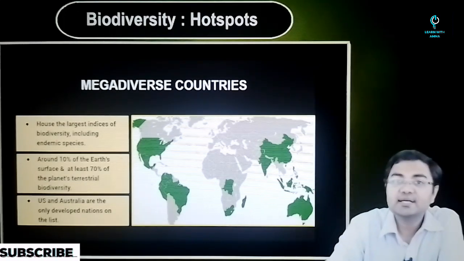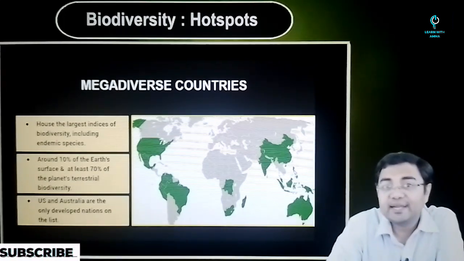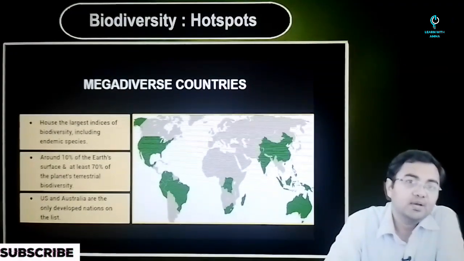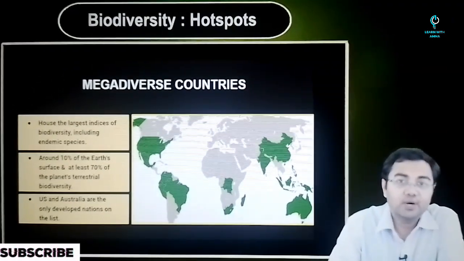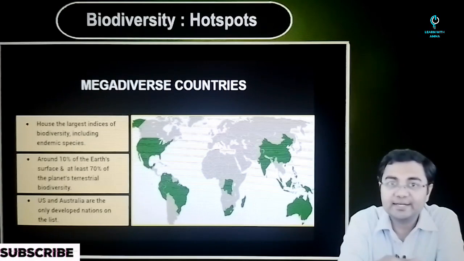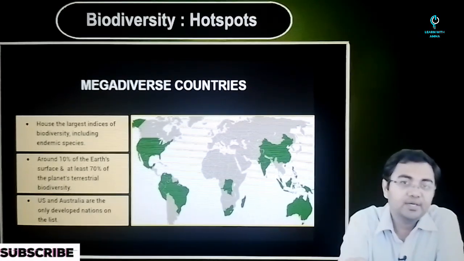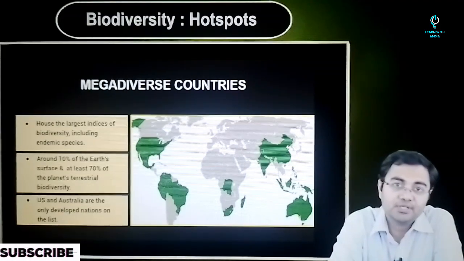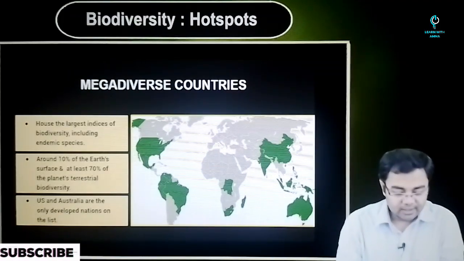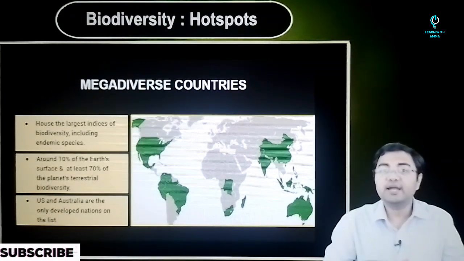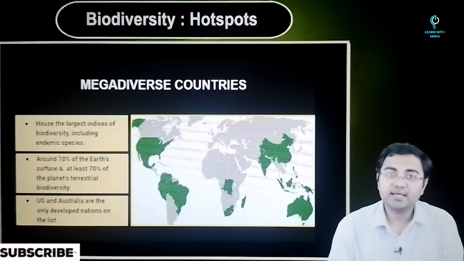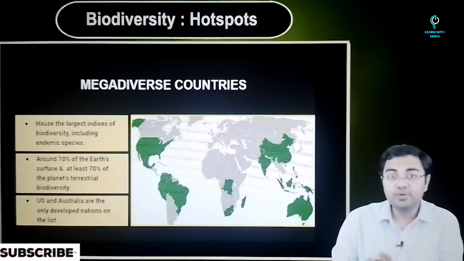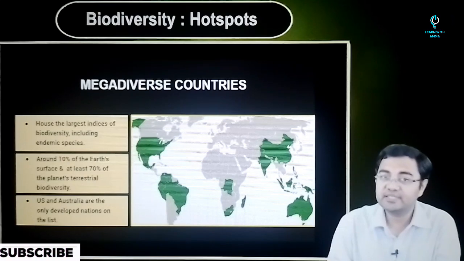First, when we talk about mega diverse countries, this is a concept that was founded back in 1998 for the first time, when an agency named World Conservation Monitoring Centre, which works under UNEP, founded the concept. It came to a conclusion that if you look at the entire biodiversity of the earth, there are certain countries where the onus of this biodiversity lies.